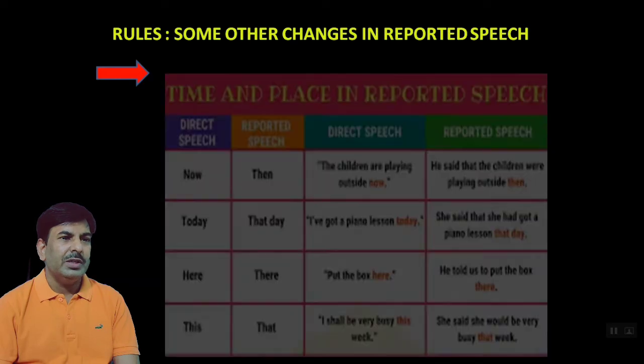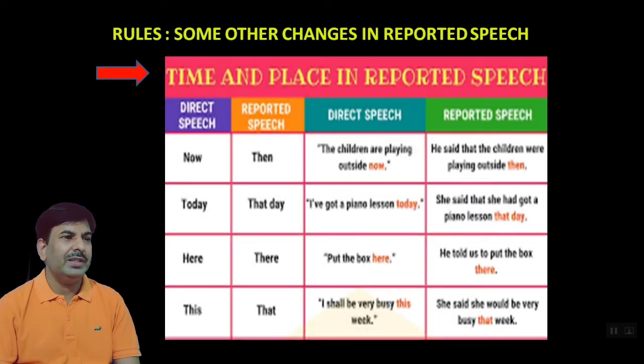Some other changes in reported speech. Other changes means here the time and place in reported speech. So if the direct speech contains now, it will be changed into then in indirect speech. Now, then; today, that day; here, there; this, that. And we can see here in example, direct speech, then reported speech. The children are playing outside now. He said that the children were playing outside then. Now has been changed into then.